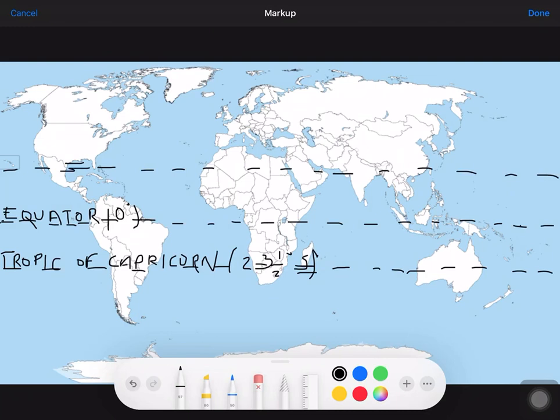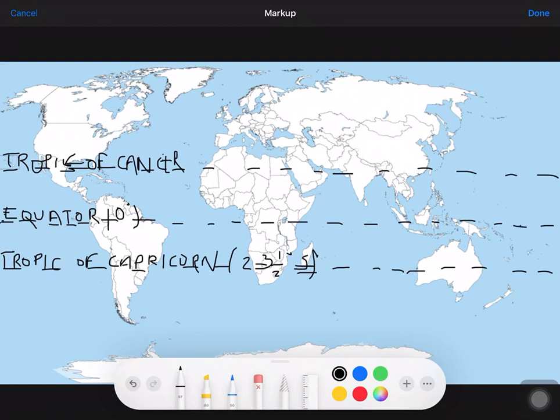And you will follow the same process and you will write from here Tropic of Capricorn. Sorry, Tropic of Cancer. And in bracket you will write 23.5 degrees north.